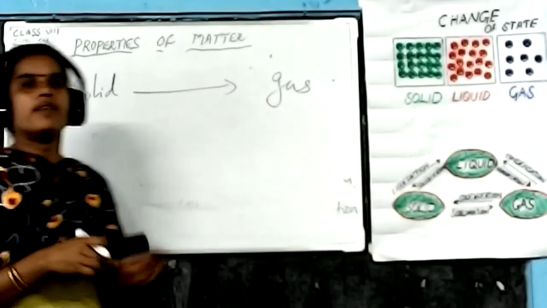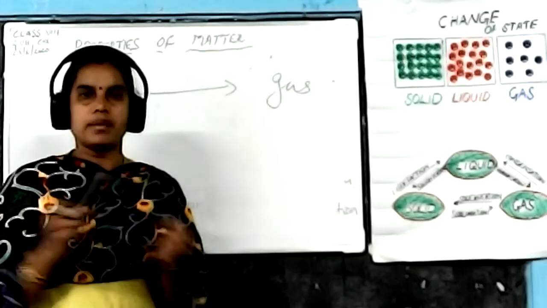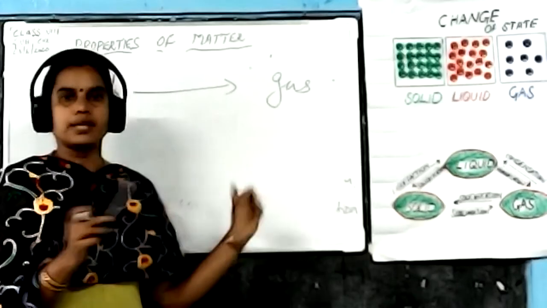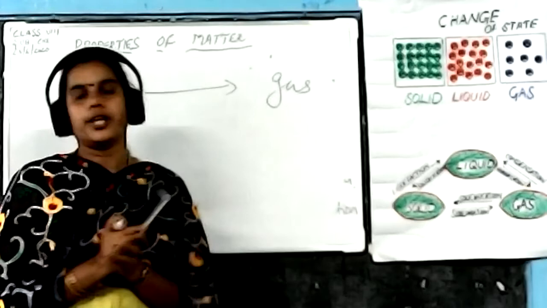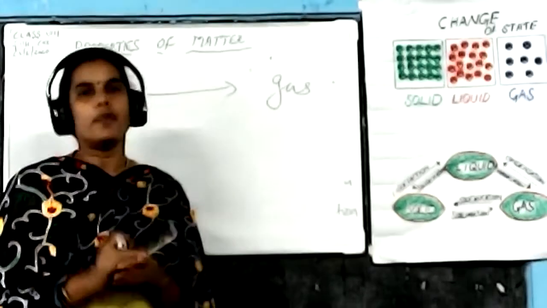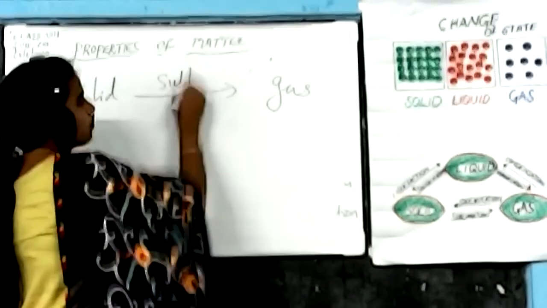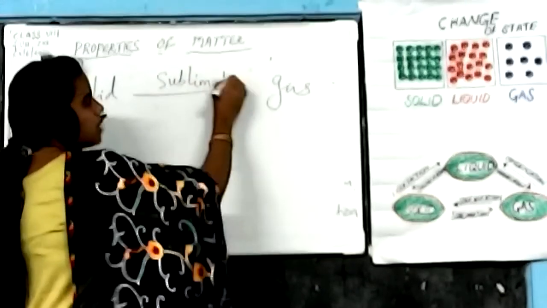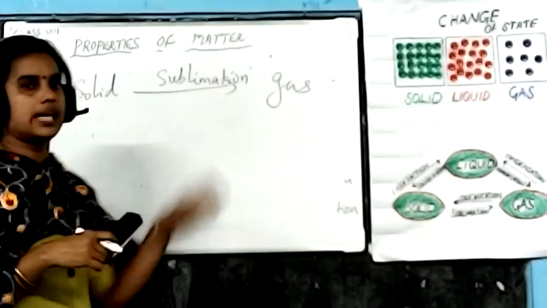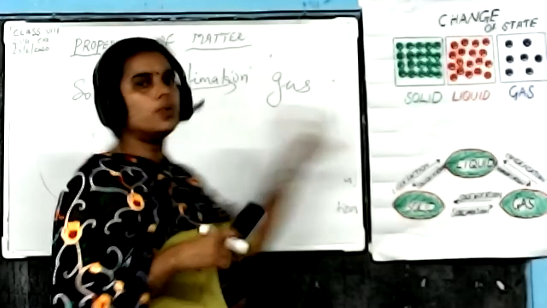Example, when we heat a camphor substance, camphor means Karpooram, that camphor substance is directly converted into gas form without forming liquid. So that is known as sublimation. So sublimation is the process of changing a solid substance into gas form.